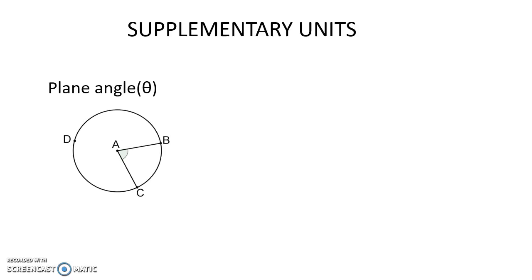It is the angle which is formed between two lines when we have a circle. It is in 2D, and those two radii of the circle forming an angle will be called a plane angle.